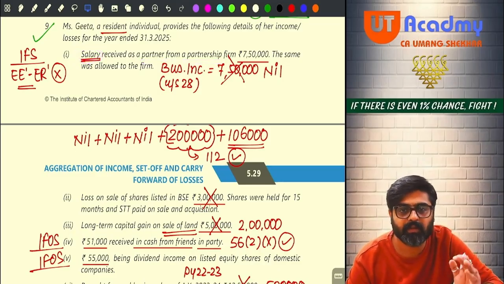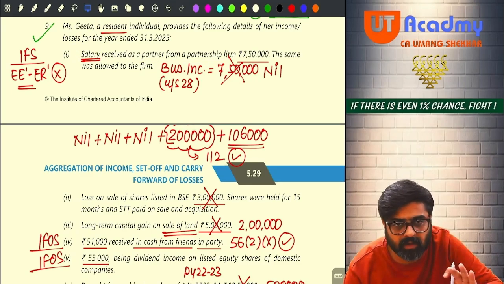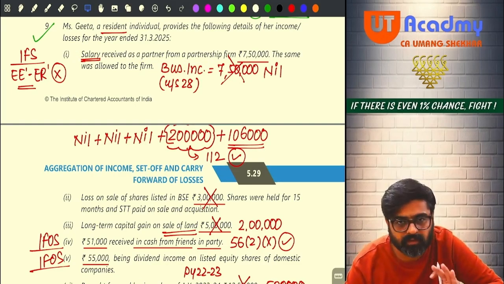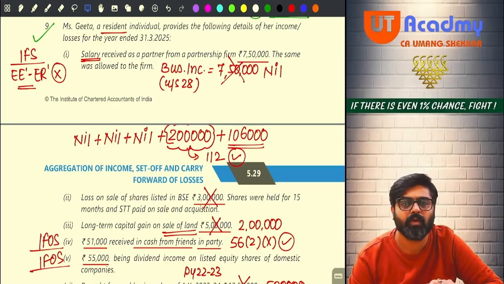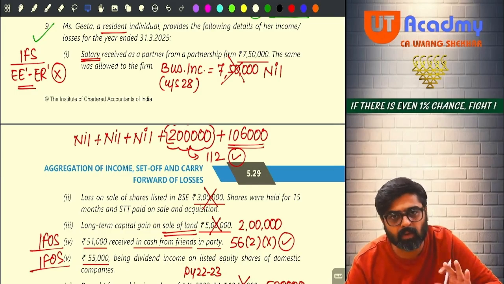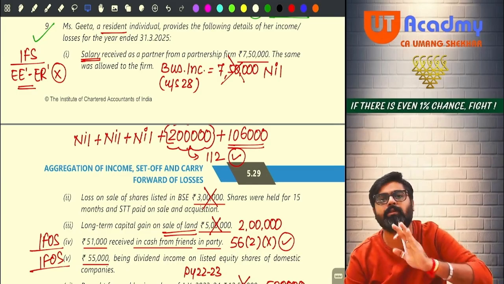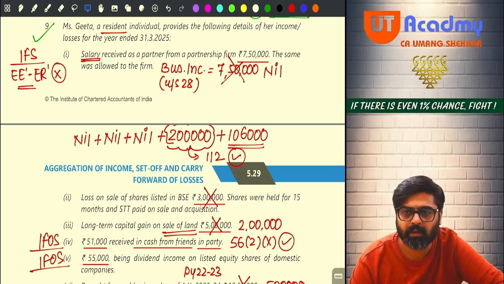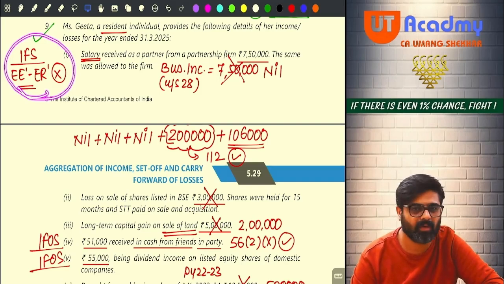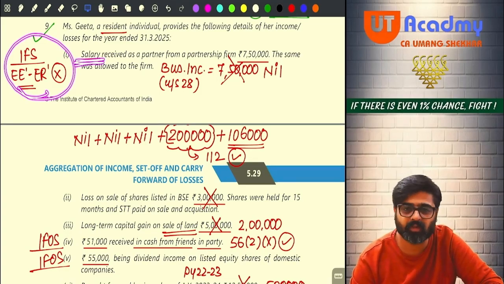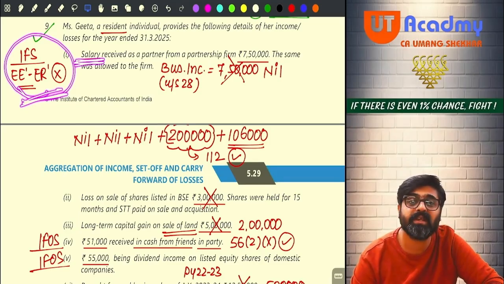From a partnership firm, if you receive share of profit, then the share of profit is exempt. If you receive salary, so that salary is an expense for the partnership firm. To the extent it is allowed in the hands of partnership firm, to that extent it will be treated as your PGBP income. Partner, how much amount you are having as salary? 7,50,000. This cannot be your employer-employee relationship. This cannot be your salary income. No. Even if it is given in the name of salary, it cannot be taxed under the head salary. This is your PGBP income.